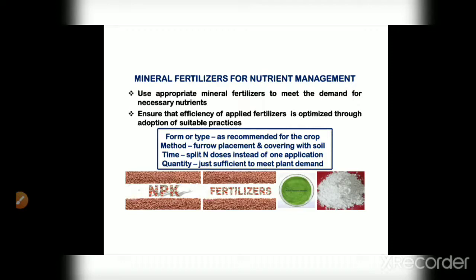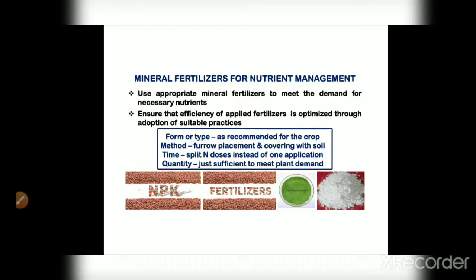Then coming to the method, like furrow placement and covering with the soil, it can be applied in the furrows, and immediately the fertilizer is covered with the soil. This furrow method is useful in increasing the fertilizer use efficiency.